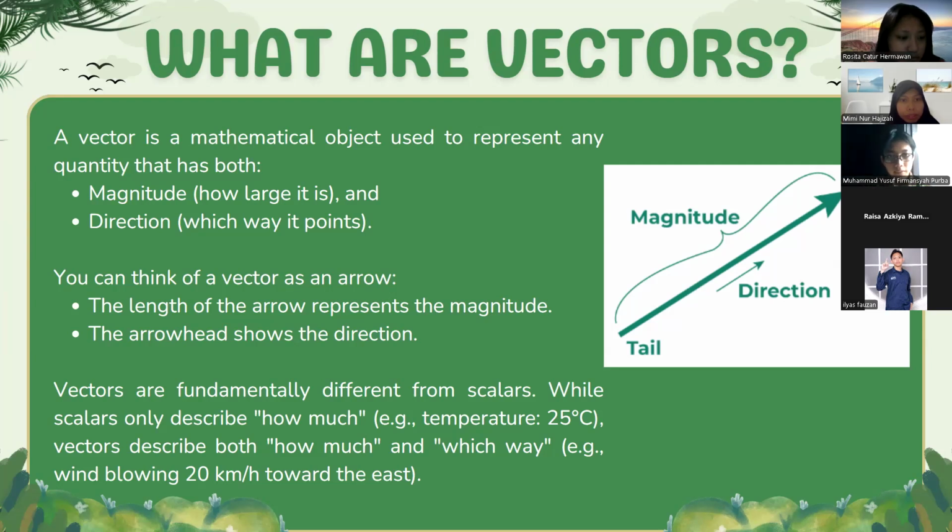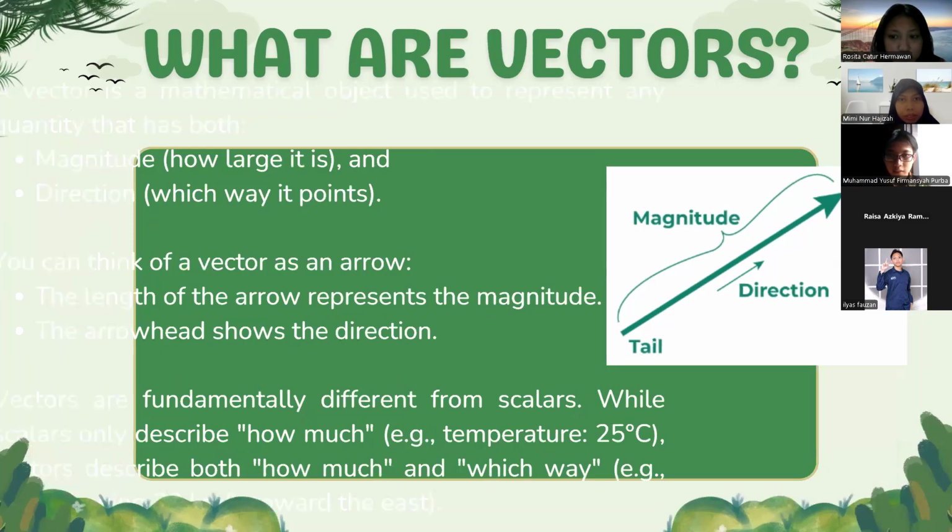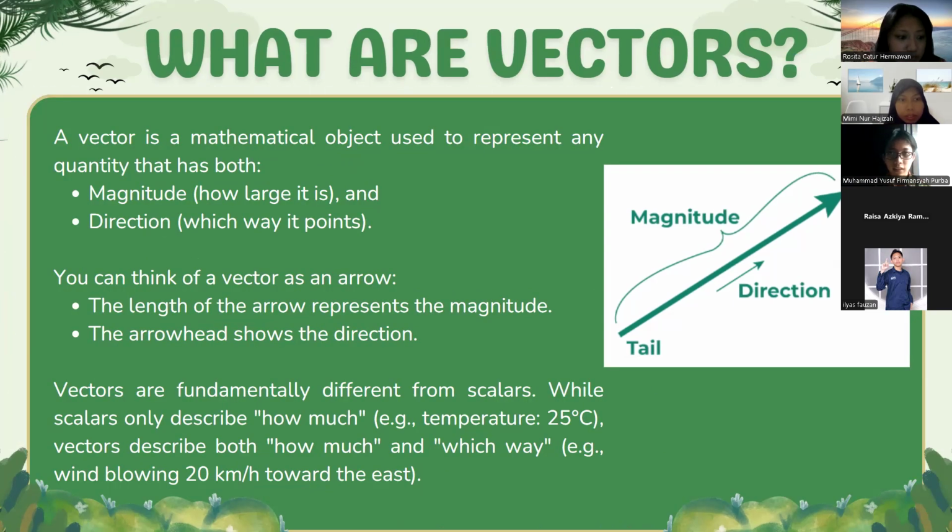Vectors are fundamentally different from scalars. While scalars only describe how much, for example, a temperature of 25 degrees Celsius, vectors describe both how much and which way. For example, wind blowing 20 kilometers per hour toward the east. You can see the picture of a vector on the right.